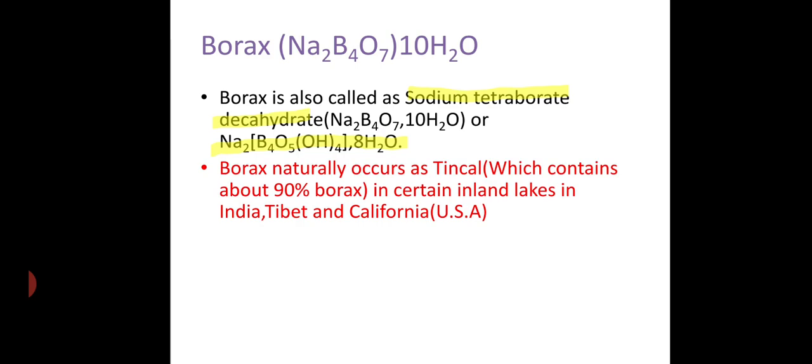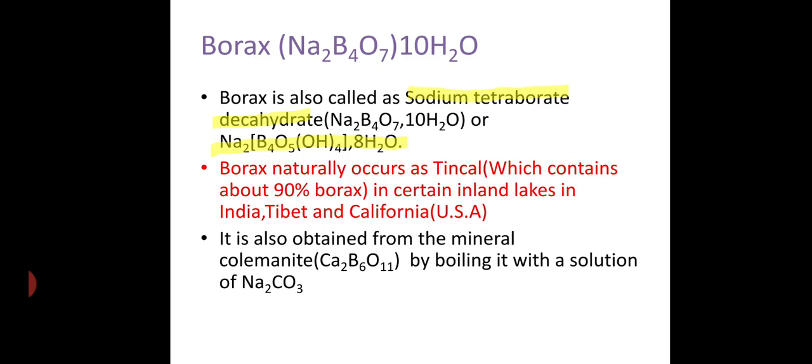In India it is obtained in the Tibet area, which has small island-type lakes. The second source is California in USA. It is also obtained from minerals by chemical reaction.